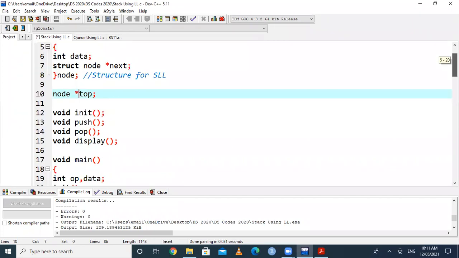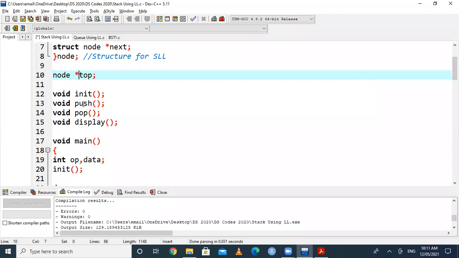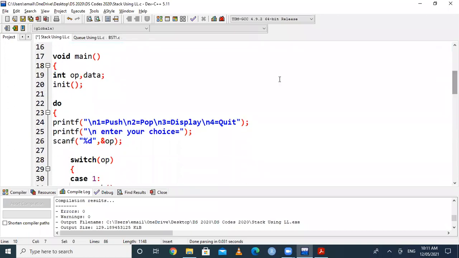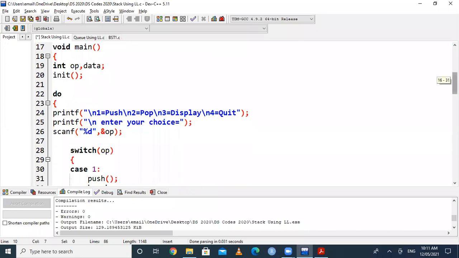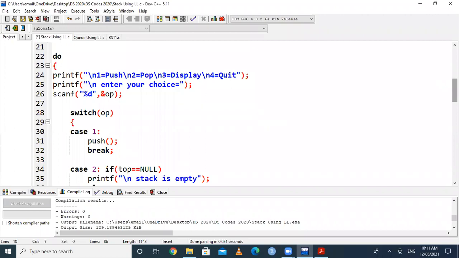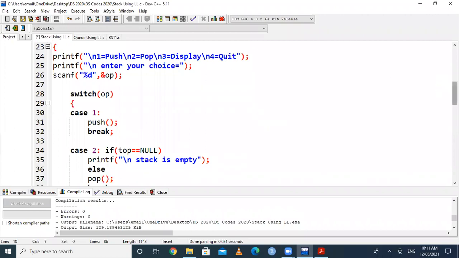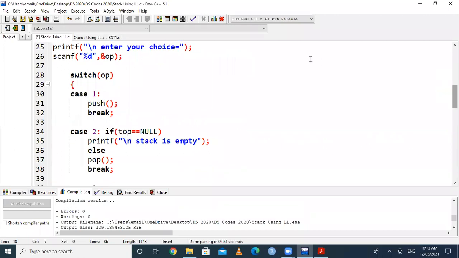As in the earlier program of stack using array, we declare the same functions: init, push, pop, and display. We go for the same type of main program, using a menu with printf statements. First option is push, second is pop, third is display, fourth is quit. Then within that do while loop, we use a switch case statement. In case number 1, we call the push function.